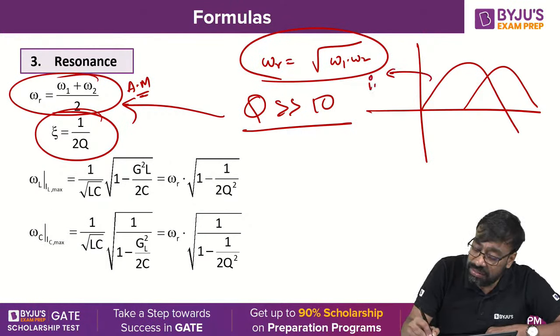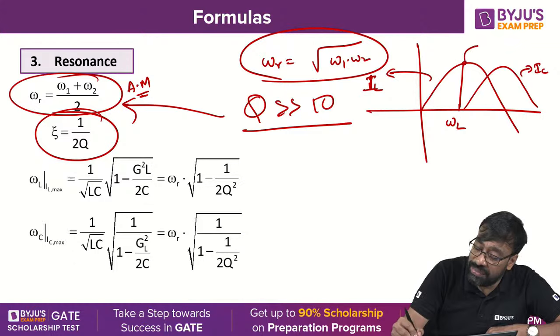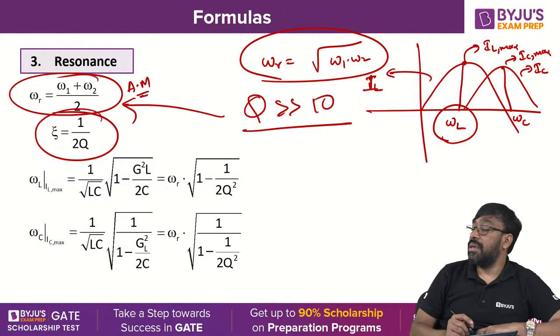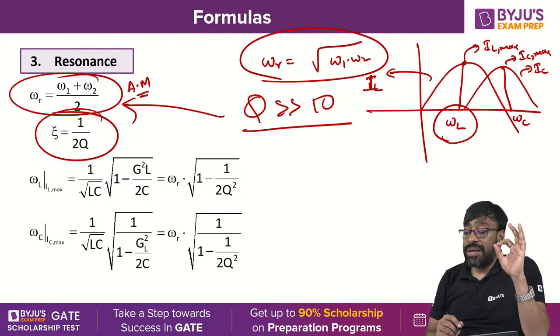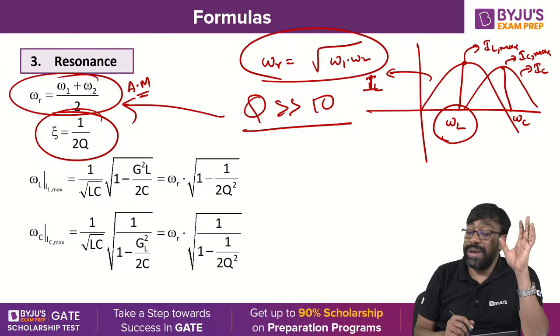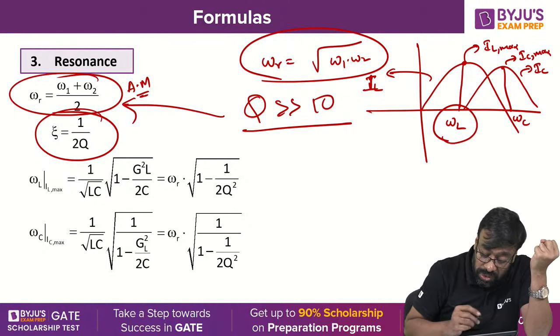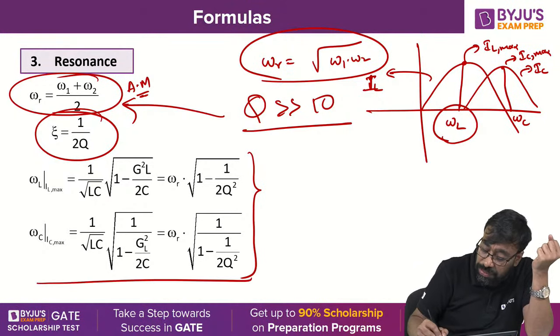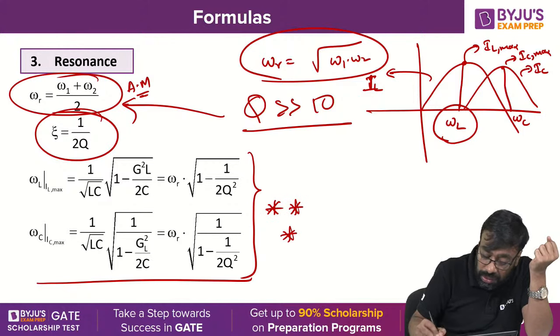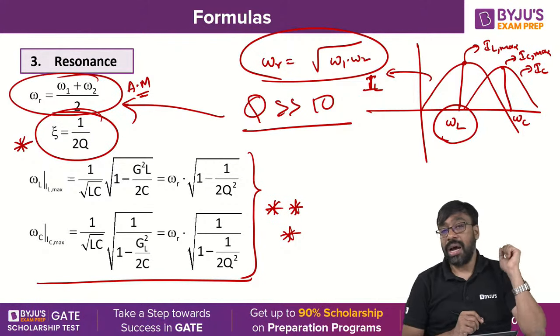Now this is IL, this is IC. This is the frequency where the IL becomes max. This is the frequency where IC becomes max. Omega L is the frequency where current through the inductor becomes maximum. Omega C is nothing but the frequency where current through the capacitor becomes maximum. So these formulas can be used. Very, very important formulas. Here also I told you about zeta and Q values.